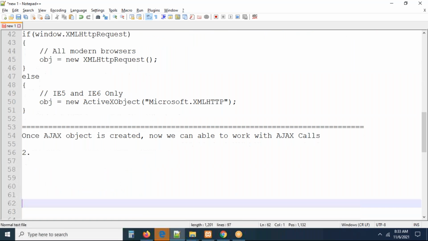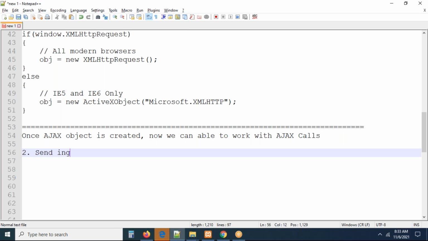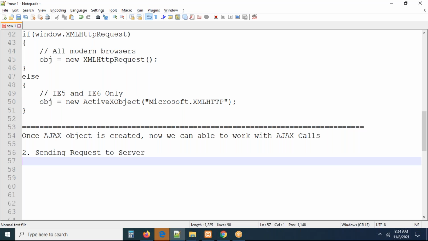The second step is sending a request to the server. Once the Ajax object is created, we have to send a request to the server behind the scenes, without refreshing, without reloading. The request should go to the server. Now let us see how we can do this job.